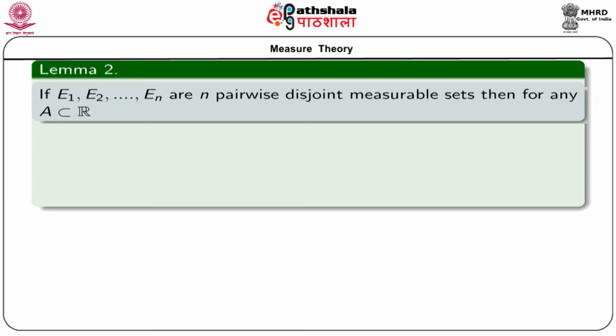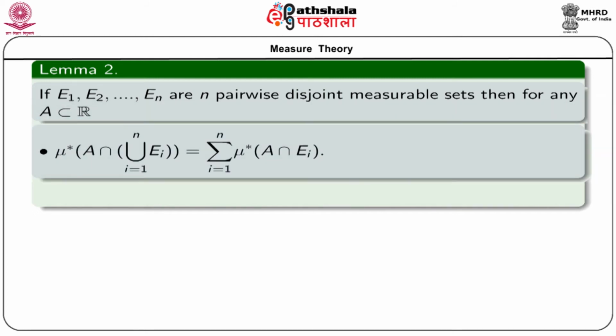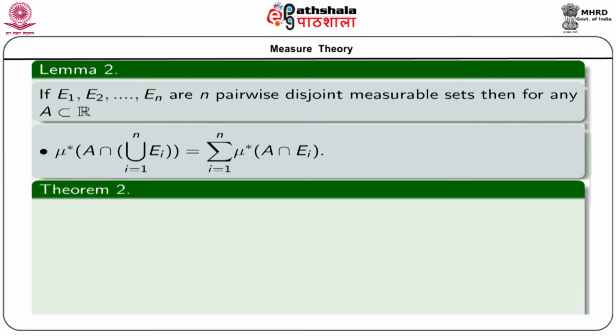The result states that if E1, E2, En are n pairwise disjoint measurable sets, then for any A subset of R, we can write mu star of A intersection union i equal to 1 to n E i is equal to sigma i equal to 1 to n mu star of A intersection E i. We do not go into the details of this proof.